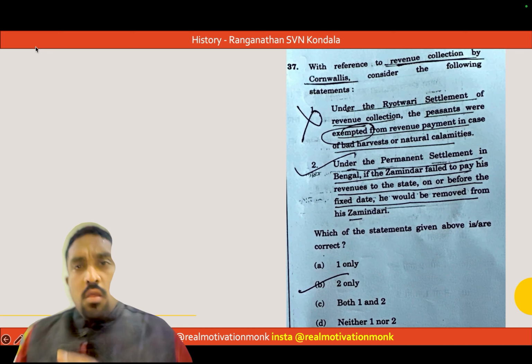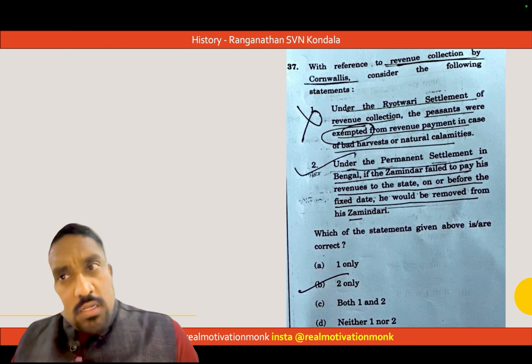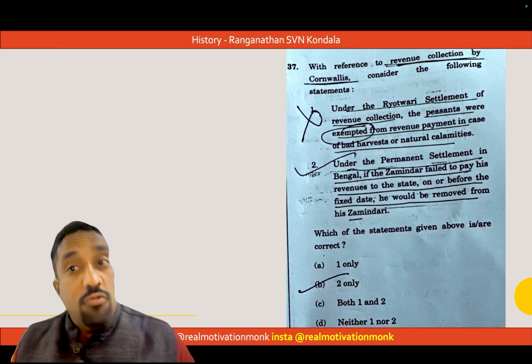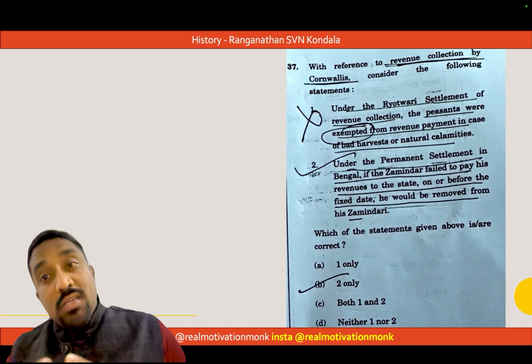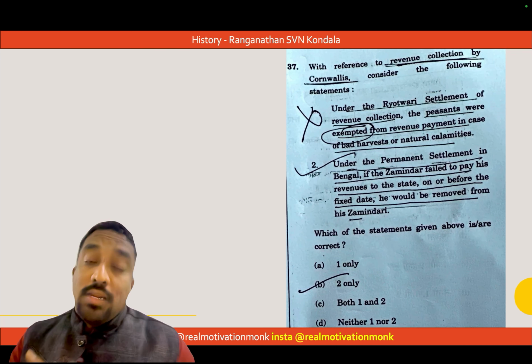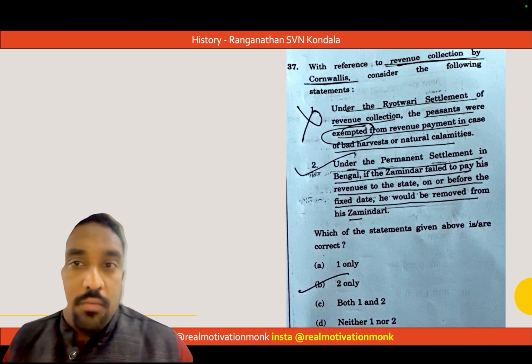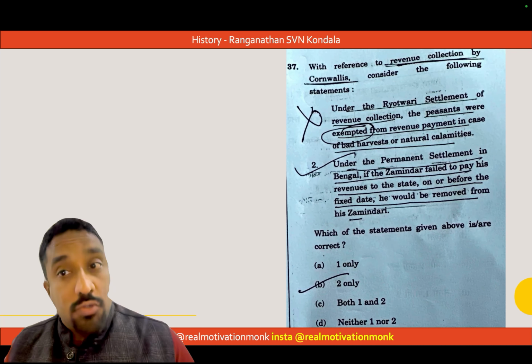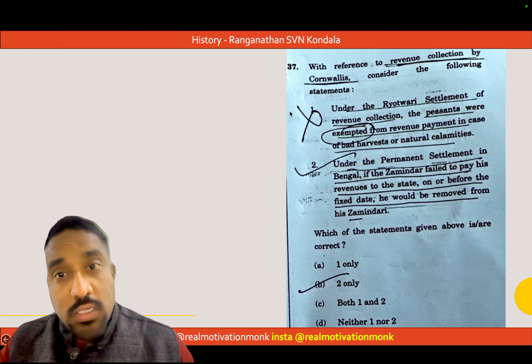Okay. Now, with reference to the revenue collections by Cornwallis, consider the following statements. Under the Rayatwari settlement of revenue collection, peasants were exempted from revenue payment in case of bad harvests or natural calamities. Now, when we study the Rayatwari document, it is clearly mentioned that flooding, drought, which are natural calamities, do not provide any exemptions to peasants in the Rayatwari system. So that's why the first option is incorrect.